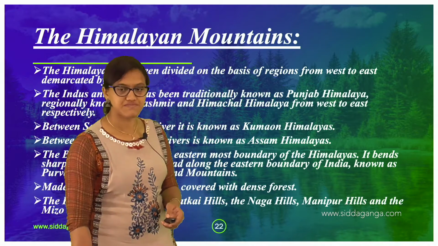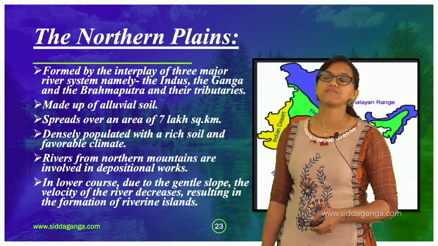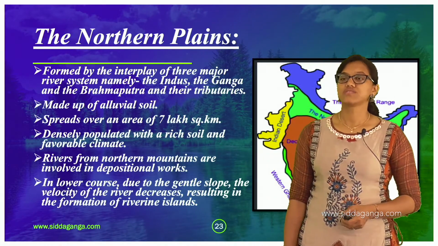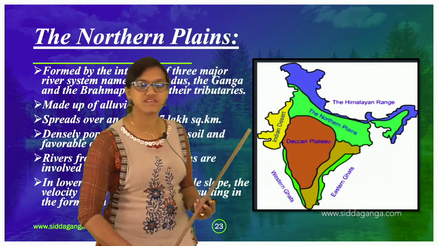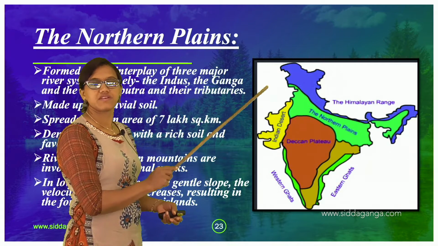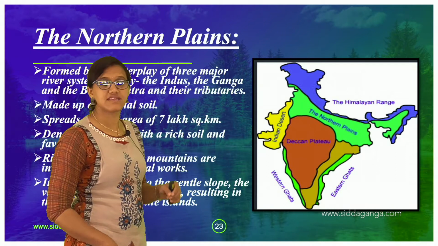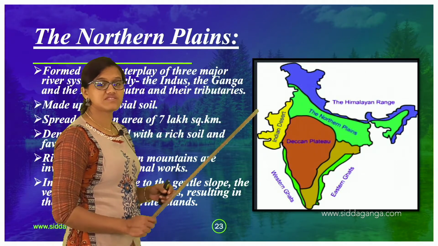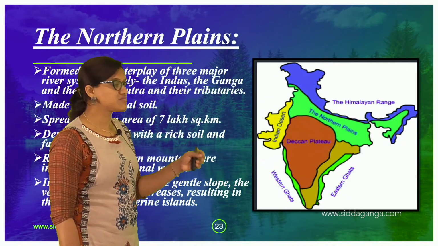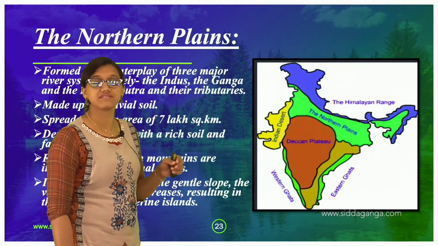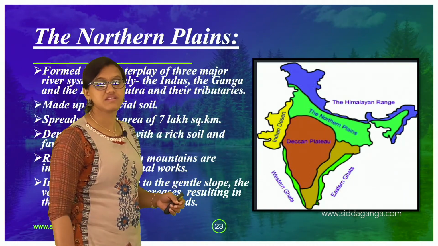The next one is, yes, so that is about your Himalayas. The second one is the northern plains. You see here in the physical features, the whole blue color is the Himalayan range. We did study about the Himalayas, right? When we studied, the complete bluish color you can find here is the Himalayan range. The northern plains are green in nature.